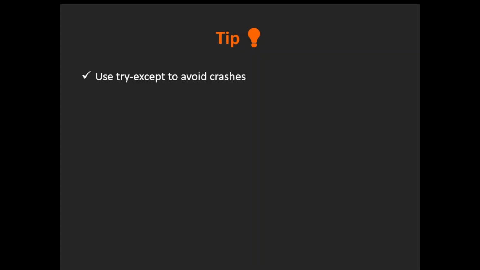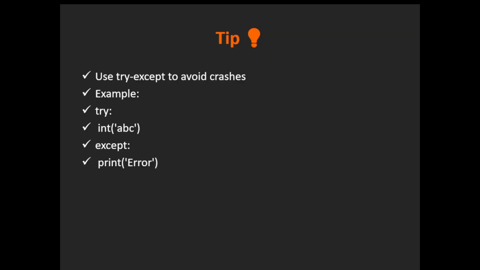So you can put your typecasting in the try block, as I have done here. Then in except I am catching the error and printing it. We will look at this while you do programming.